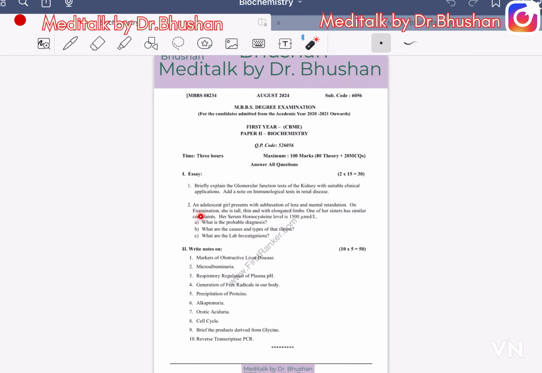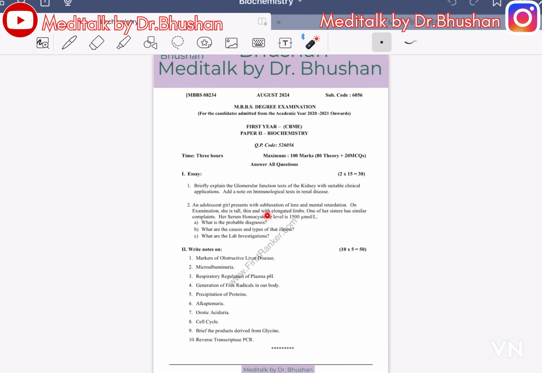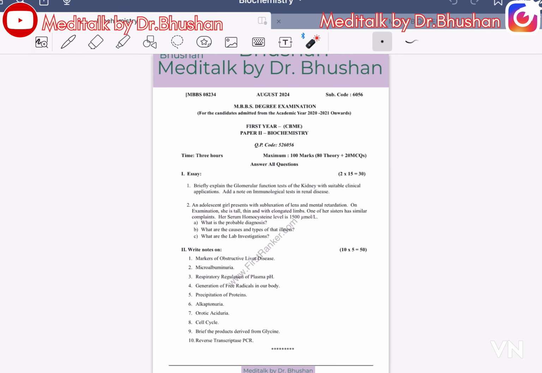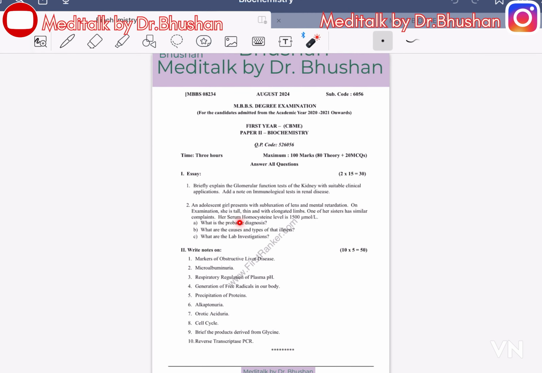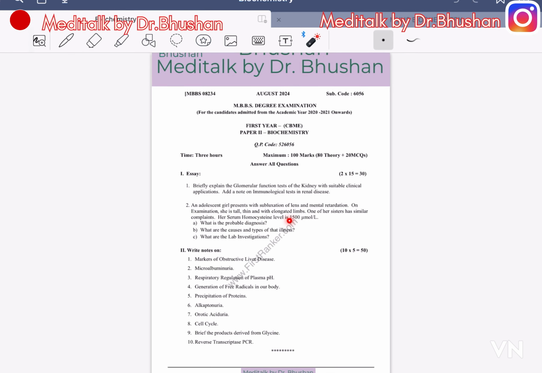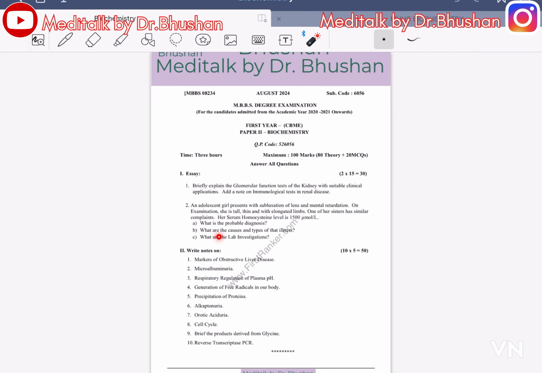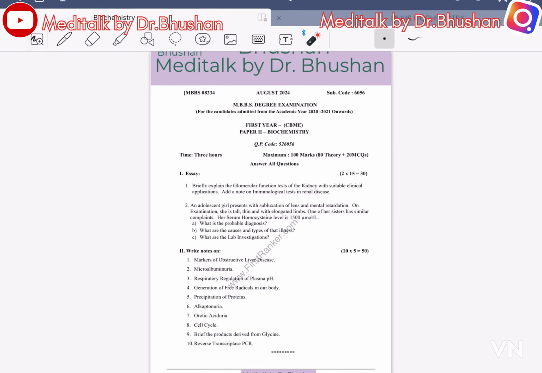An adolescent girl presents with subluxation of the lens and mental retardation. On examination, she is tall and thin with elongated limbs. One of her sisters has a similar complaint. Her serum homocysteine level is 1,500. What is the probable diagnosis? What are the causes and types of that illness? What are the lab investigations?